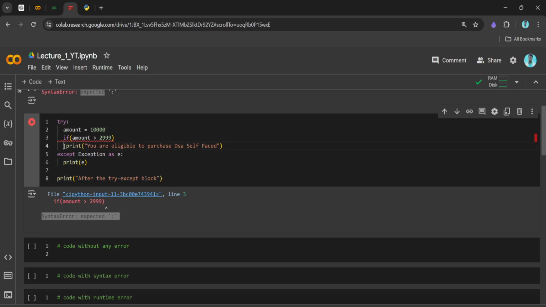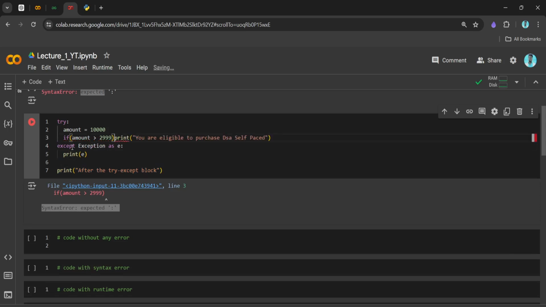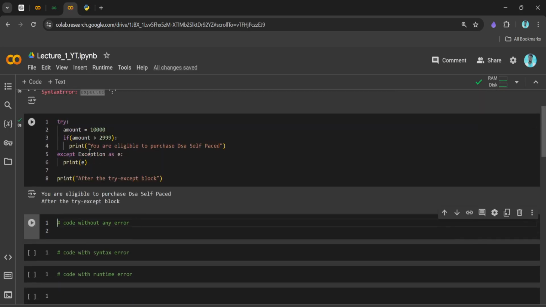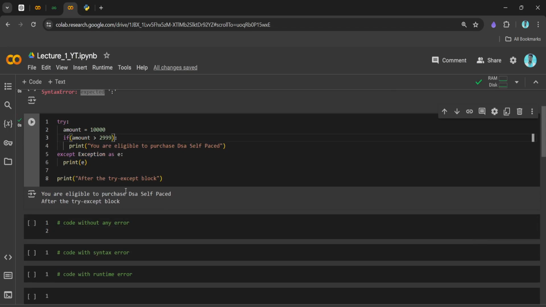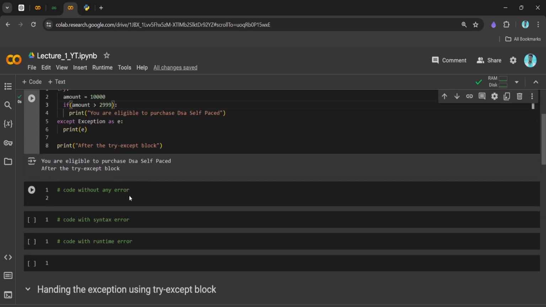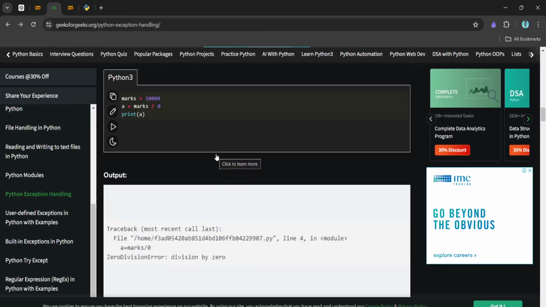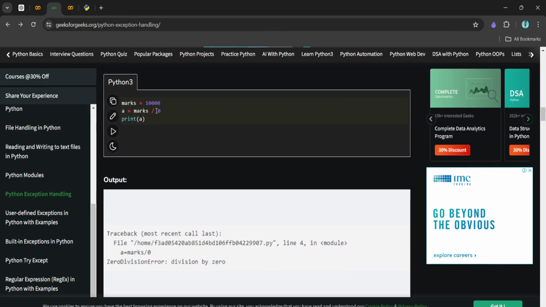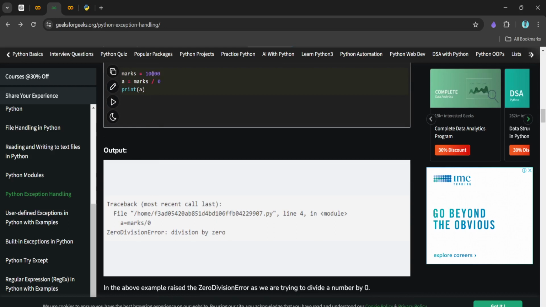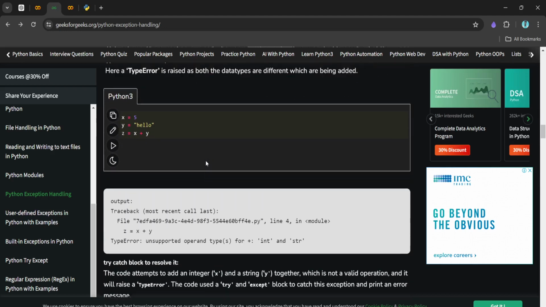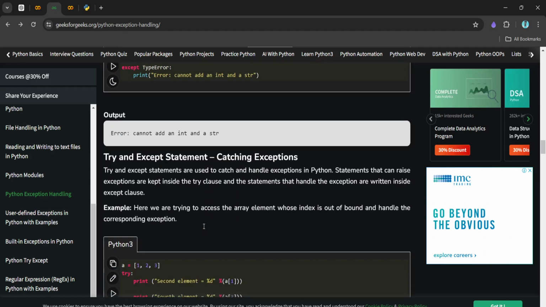Got it? So let me correct this and run it now. Now you can see we corrected our syntax, and the program is getting executed properly. Okay, let's see the other thing. This is basically the divide by zero exception, right? Here we have the marks as 10,000, and we are dividing that particular marks by zero, and we are getting the division by zero error.